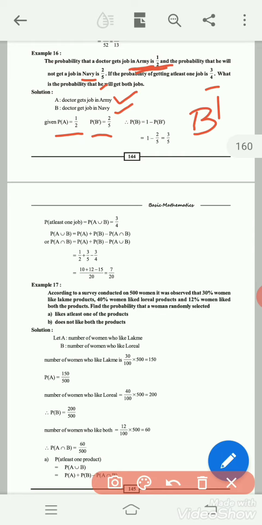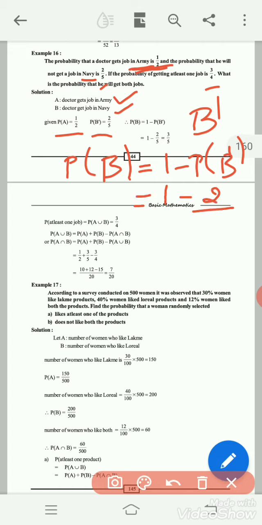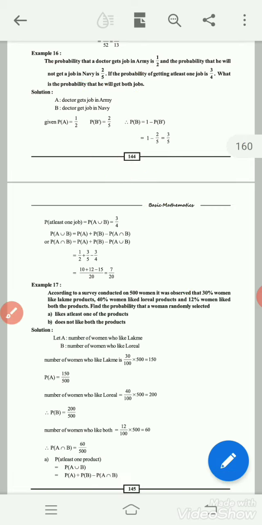Now you have to find out P of B. P of B equal to 1 minus P of B dash. It is the formula. 1 minus 2/5, 5 is the LCM, 5 minus 2, 3, 3/5. Therefore, P of B equal to 3/5.